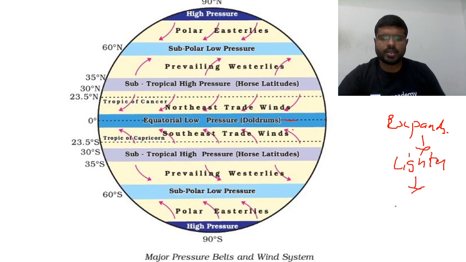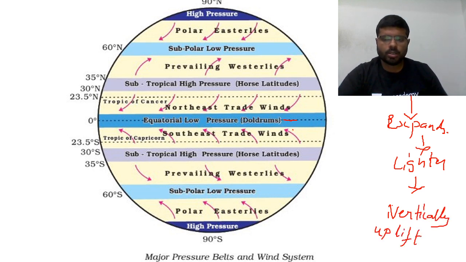Because of high temperature, every molecule will be expanding. As they expand, they become lighter. They move above the Earth's surface. So they are now vertically uplifted. They rise. That is, because they become lighter, the wind as a whole will be rising.